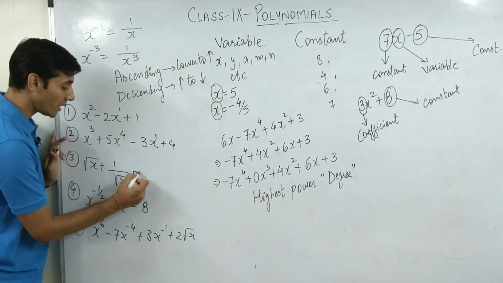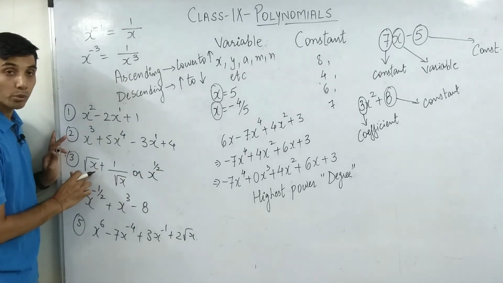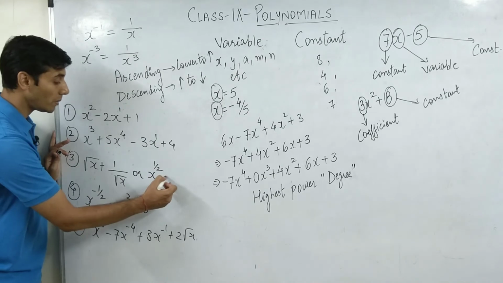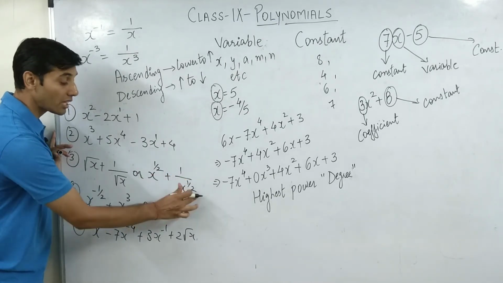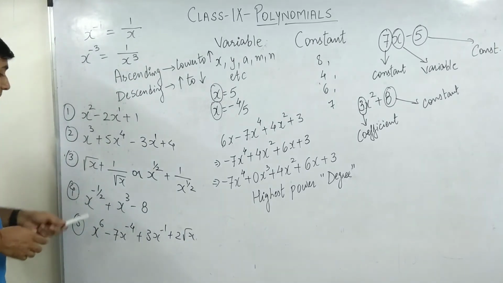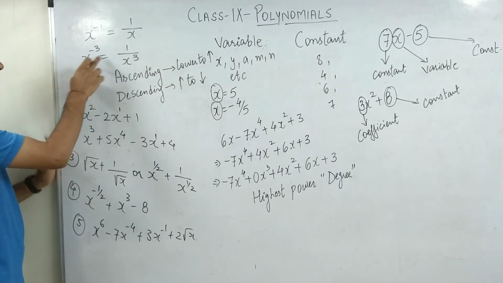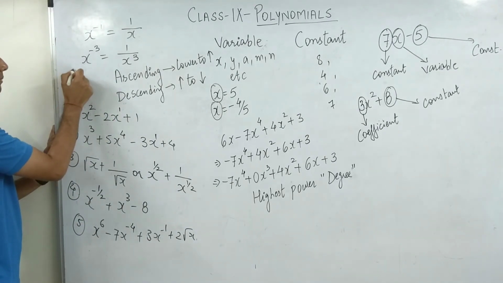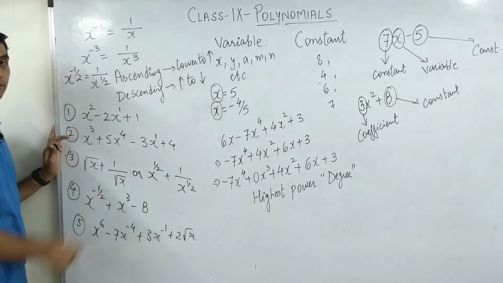Why? Because this can be written as x to the power half, because square root means 1 by 2, plus 1 upon x to the power half. So fractional numbers strictly not allowed to define polynomials. Next, x to the power minus 1 by 2. Even if I change this, x to the power minus half can be written as 1 upon x to the power half.